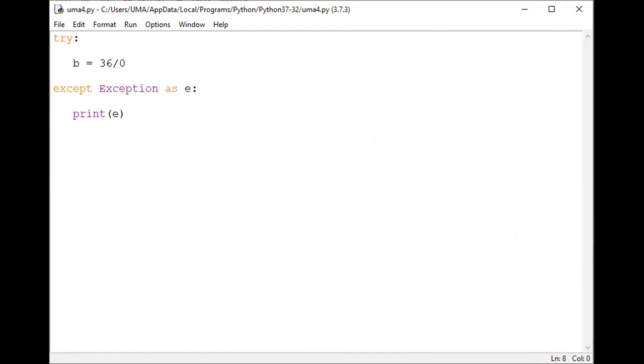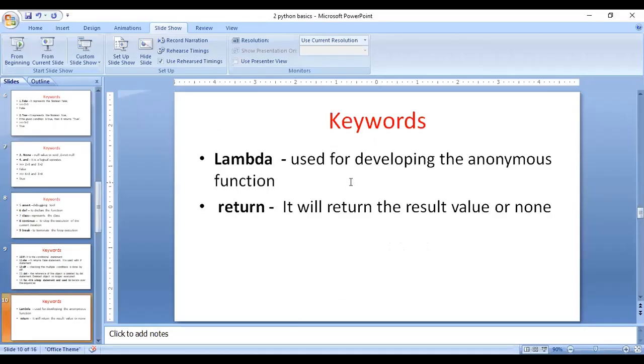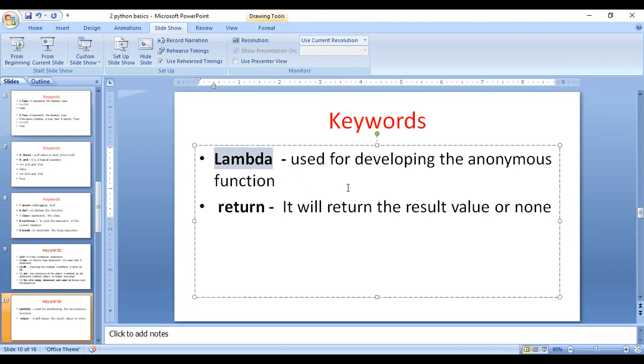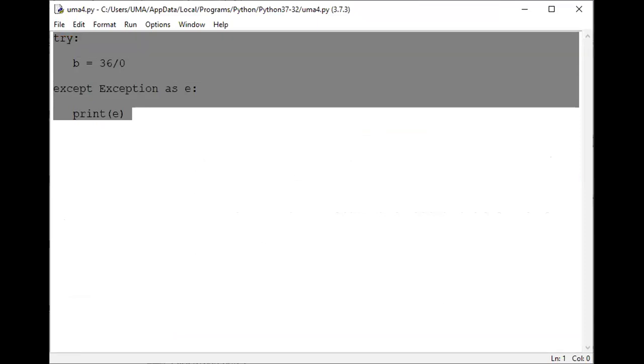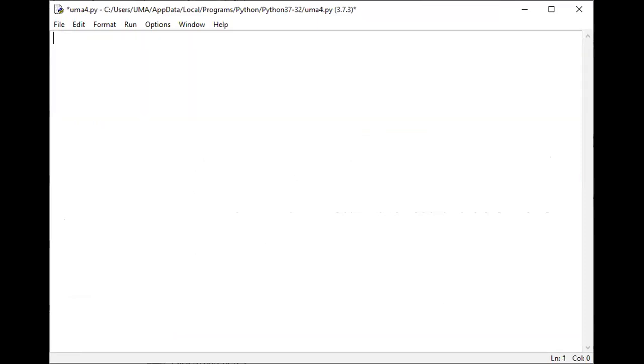When I'm trying another type of keywords, lambda is one type of keyword, return is one type of keyword. That means you will discuss the lambda function used for developing the anonymous function. Anonymous function in the sense you cannot give any name to that particular function. Let us take a simple example for the anonymous function. Here, what is a simple example? Let us take, I'm going to try the sum of two numbers.